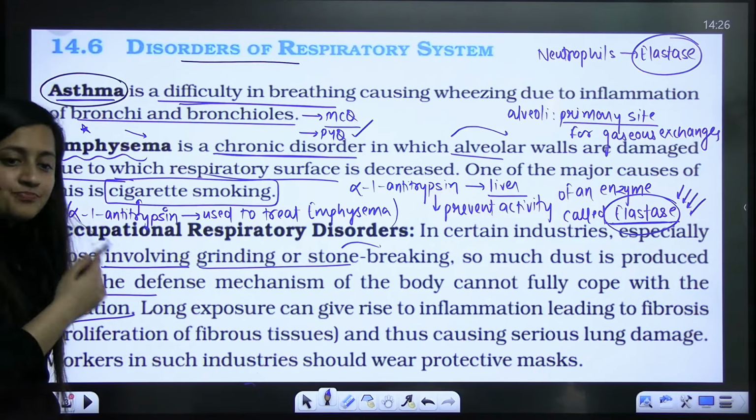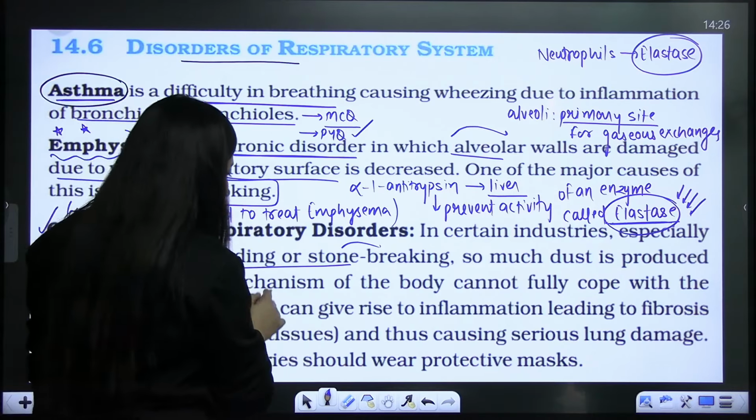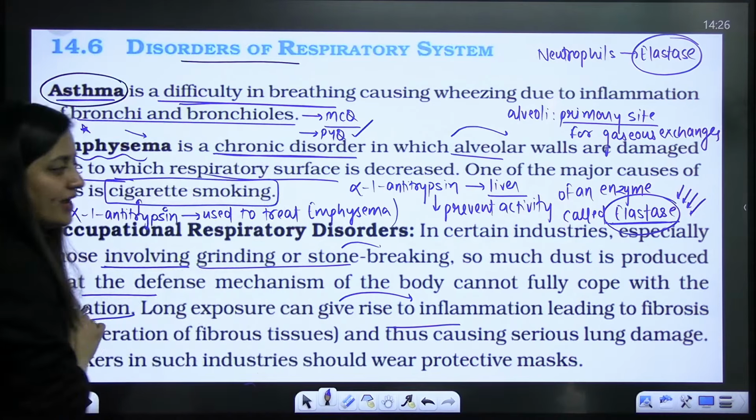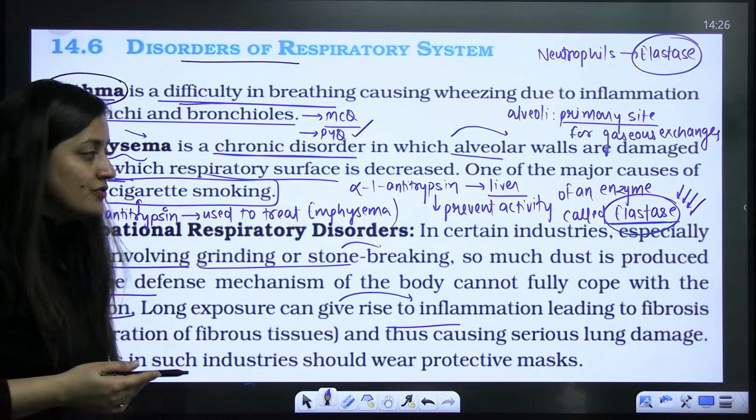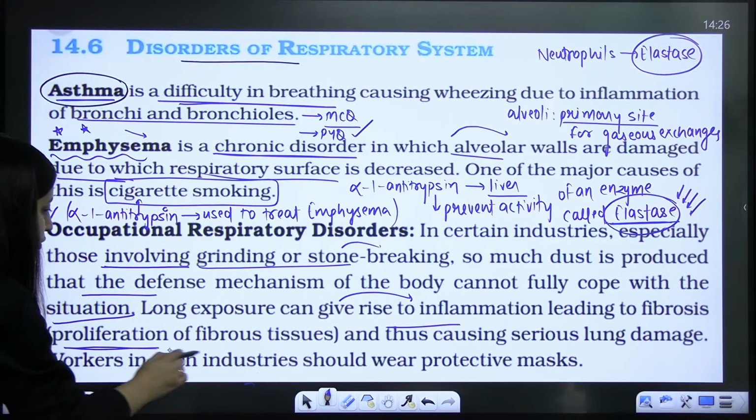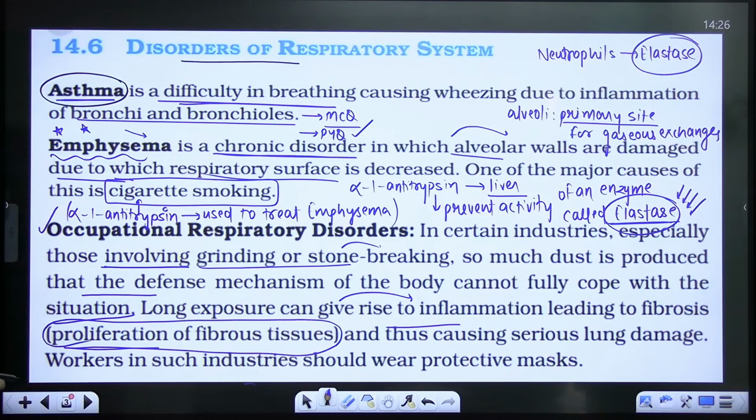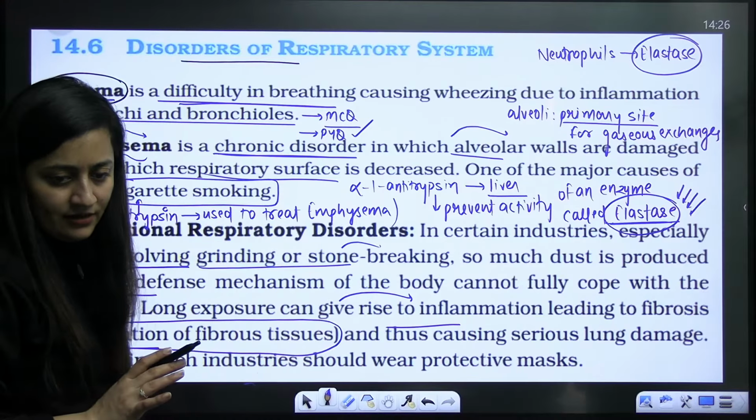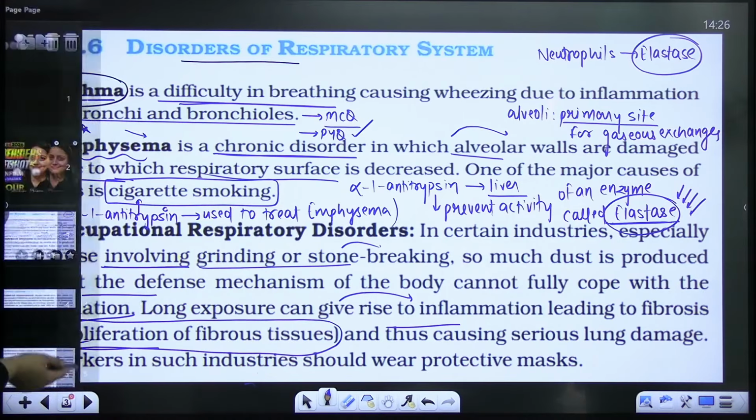So long exposure to such kind of pollutant can give rise to inflammation, right? So inflammation will be there, and fibrosis, that is proliferation of fibrous tissue, will occur. Are you getting my point? So serious lung damage will be there, though they wear all those precautions, these masks and all, but it is not always helpful. Is that clear? So let's move to the next part.